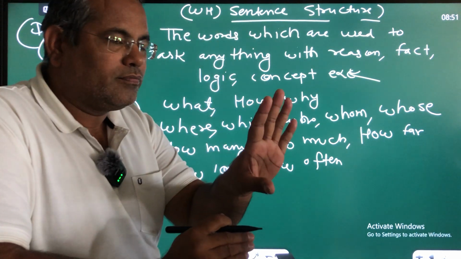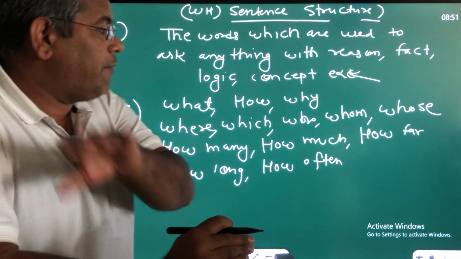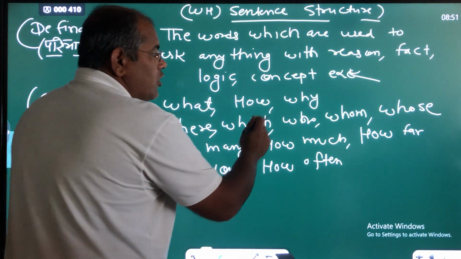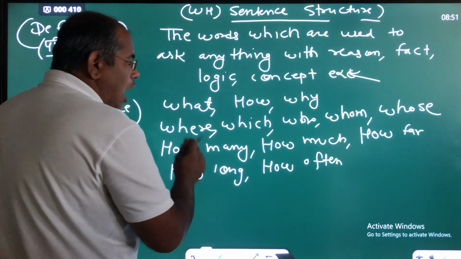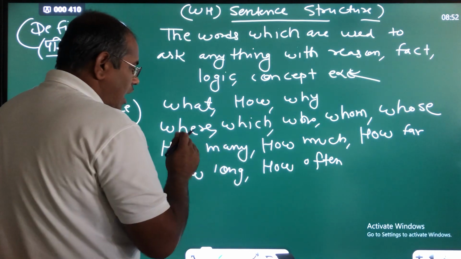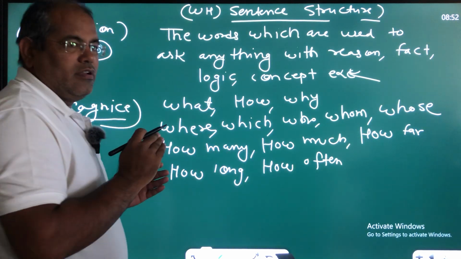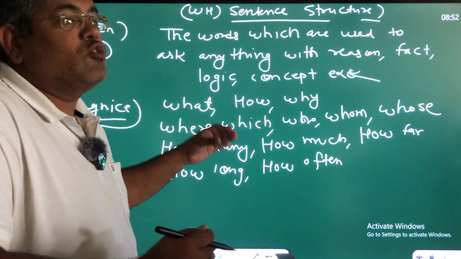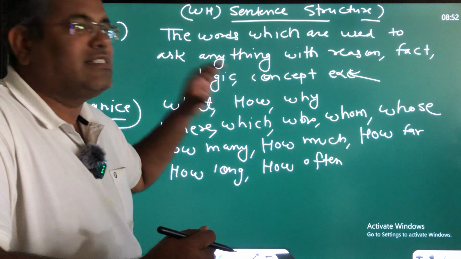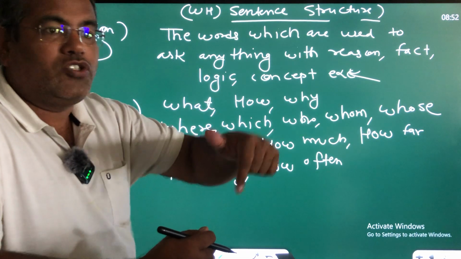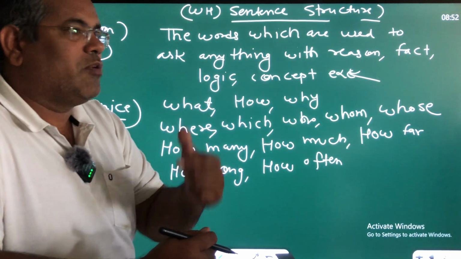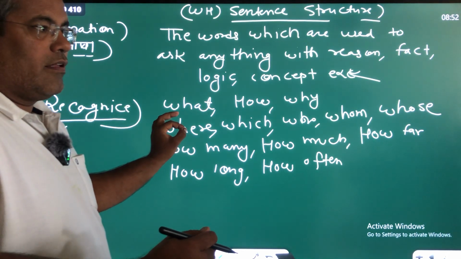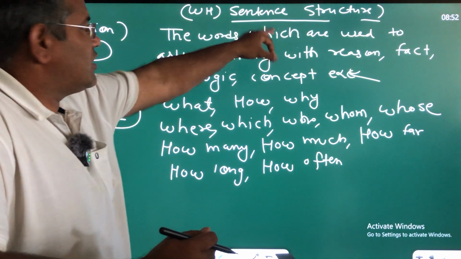Are you sure? Yes. Once again I repeat, if what, how, why, where, which, who, whom, whose, how many, how much, how far, how long, how often are used as interrogative words at the first place of any English sentence to ask anything with logic and concept, in that condition we can say this is connected with the WH sentence structures.